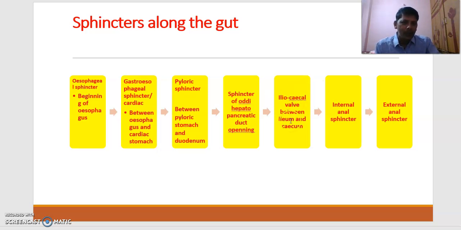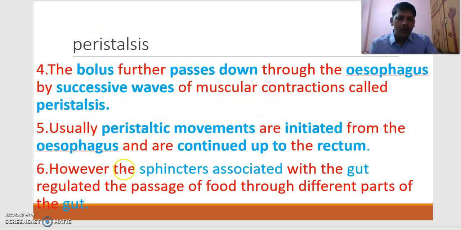Ileocecal valve, between ileum and cecum, and internal anal sphincter at the anus, and external anal sphincter. These are the different sphincters which are present along the alimentary canal. These sphincters also regulate the passage of food through different parts of the gut.